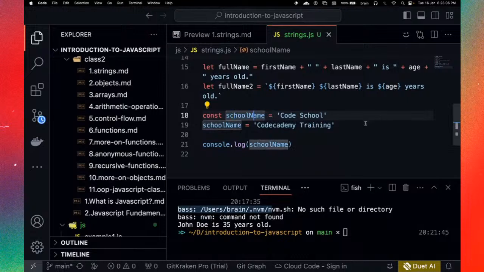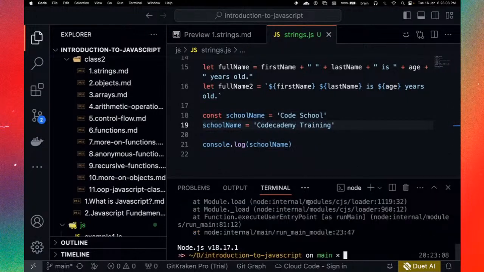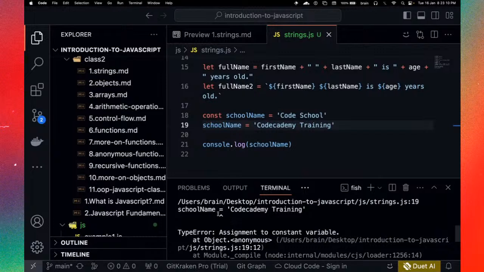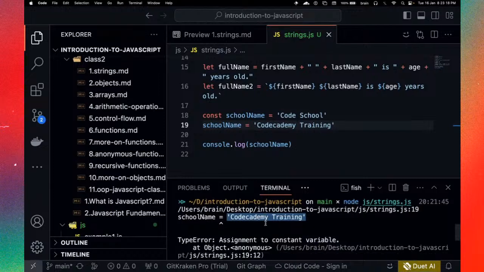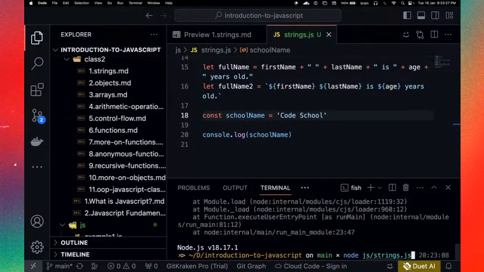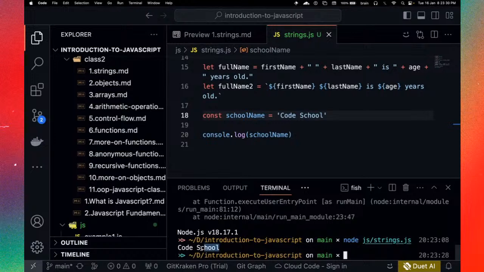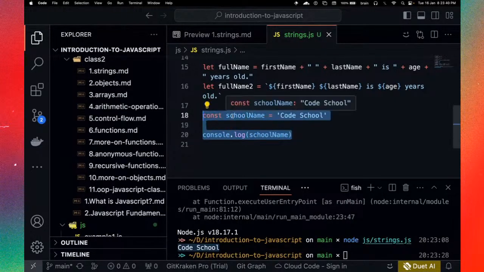But I was only trying to show this example here so that you can get that understanding that when you say something is a constant, you shouldn't try to alter that value because it is going to throw an error, right? So it says we have a type error. We are trying to assign a new value to a constant variable. Okay, so this is meant to be a constant. So if I take that off and I run this again, now you see we have code school right here. Okay. All right. So I hope you understand how the constants would work.